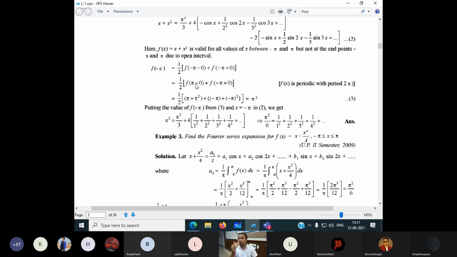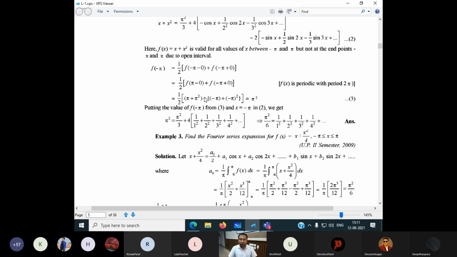But in the first part, we need to have the knowledge of integration only. Just put the values of a0, an and bn, then we can get a Fourier series. But the second part requires understanding the logic, how we can do the adjustment, then we can get the answer to what they're asking: prove that, show that, deduce that. Some may be confused about how it is coming. Very simple, as per the property of the periodic function, we can do that.